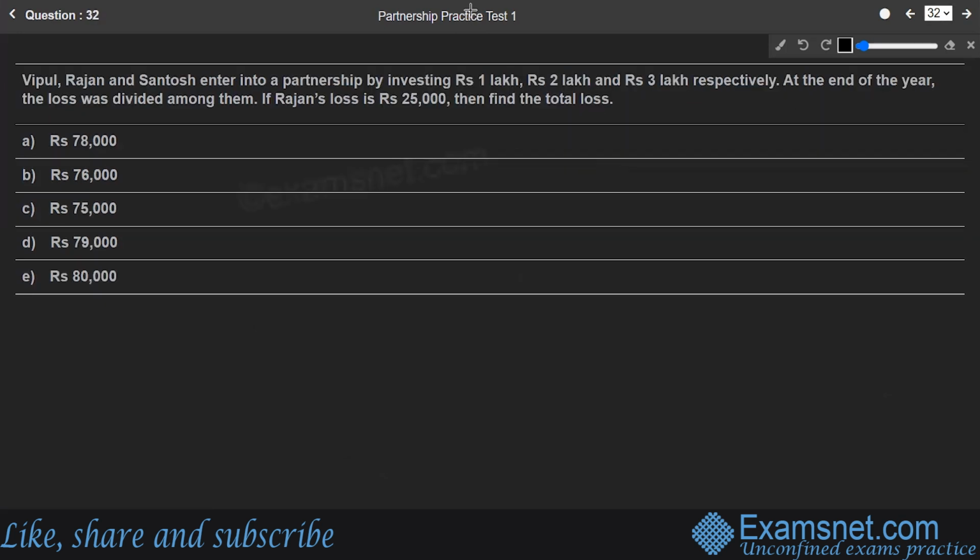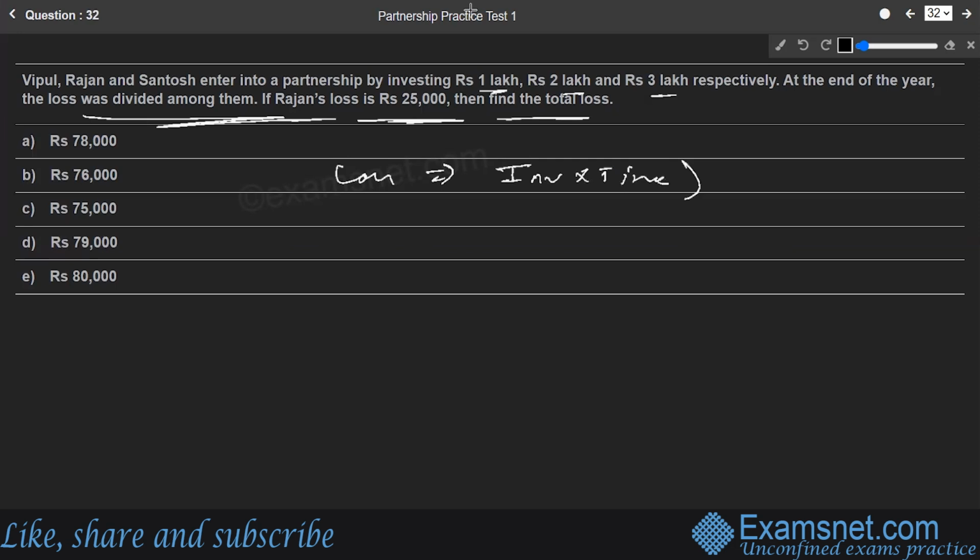Now let's go for the next question. What does it say? Vipul, Rajan and Santosh enter into a partnership by investing 1 lakh, 2 lakh and 3 lakh respectively. At the end of the year, the loss was divided among them. If Rajan's loss were 25,000, then find the total loss. Okay, so the loss is also distributed in the same ratio, the ratio of investment into time. Whosoever's investment into time factor is highest will have to bear the highest loss. This is the only principle.